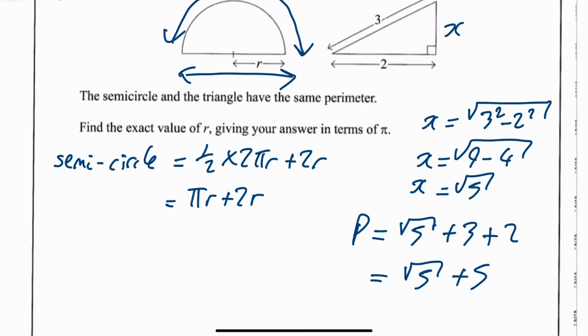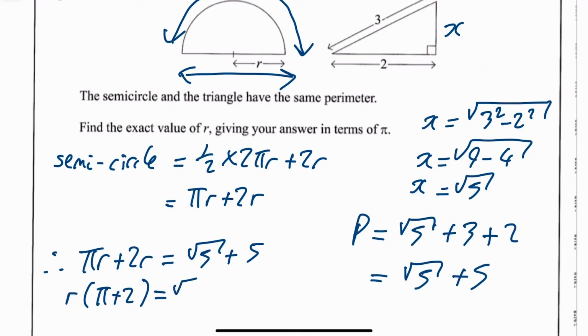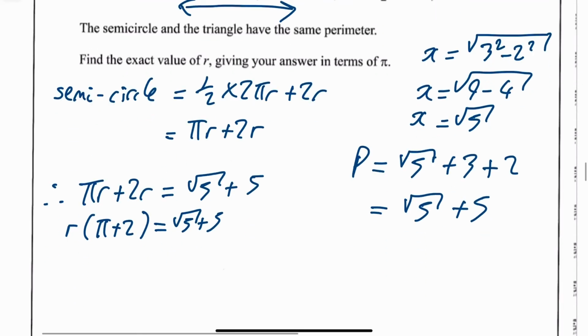If these two things are equal, that means pi r plus 2r is equal to root 5 plus 5. Now what we want is the exact value of r. So we want to isolate the r, so pull r outside a bracket, that's what you've got. And then just divide across: r equals root 5 plus 5, all divided by pi plus 2. And that's your answer.